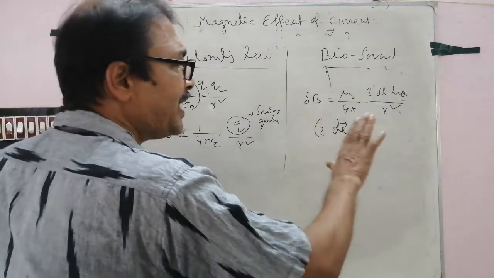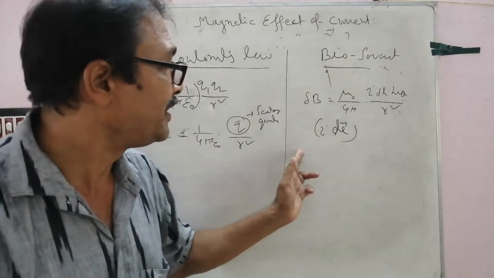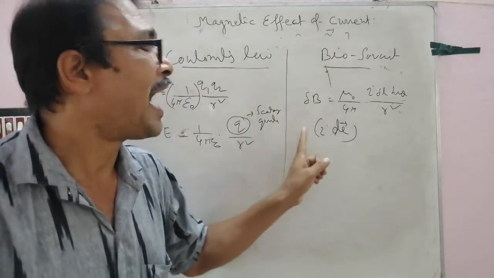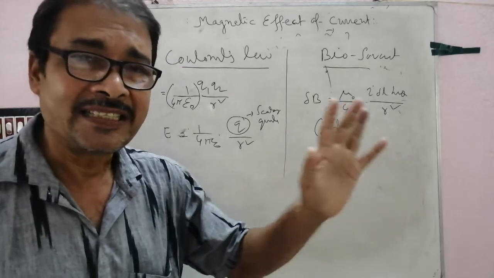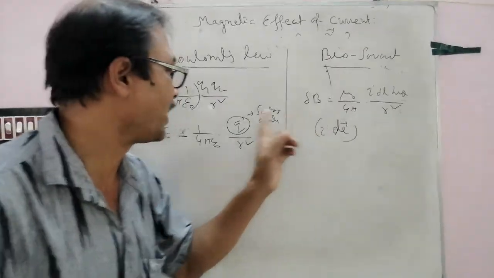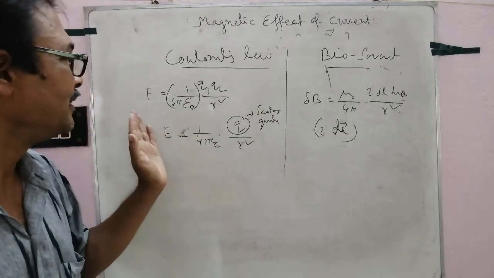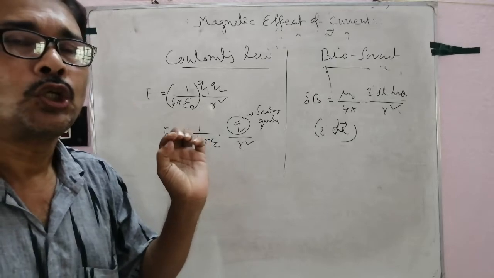Another, the magnetic field is perpendicular to the plane of the paper or board consisting I dl and R. যে প্লেনে R এবং DL আছে তার সঙ্গে লম্ব দিকে ম্যাগনেটিক ফিল্ড কাজ করে। But in the electric field, the electric field is acting radially.